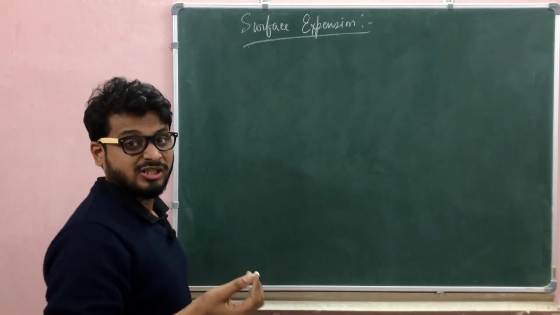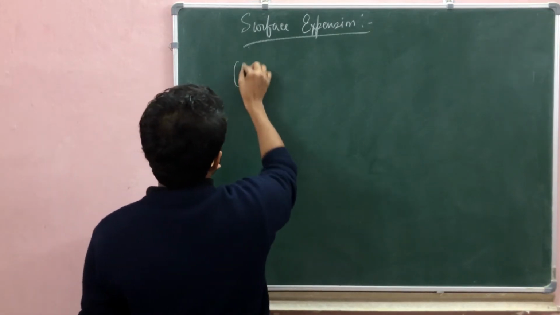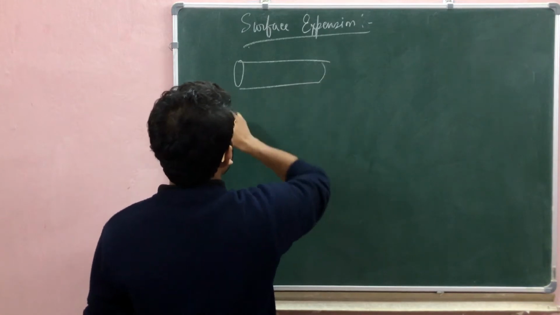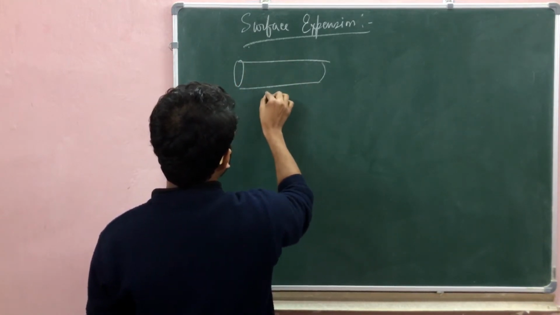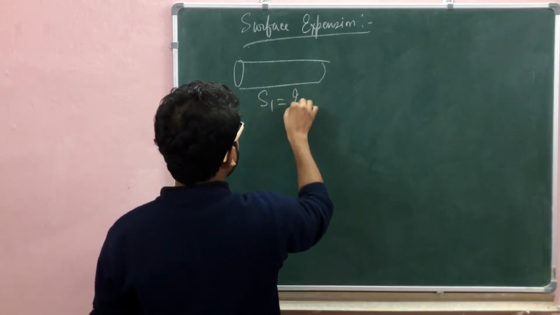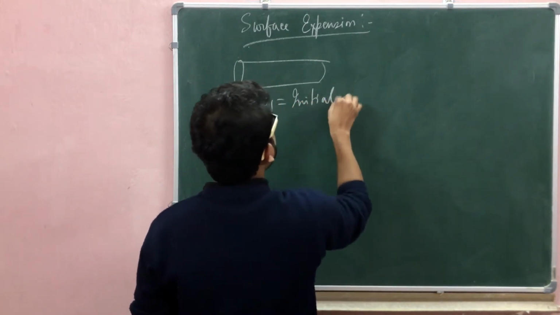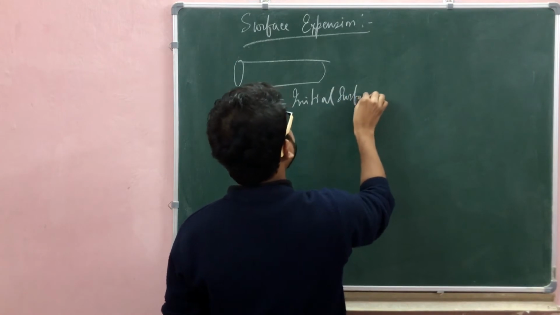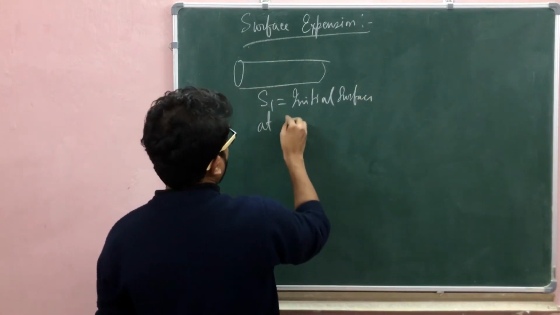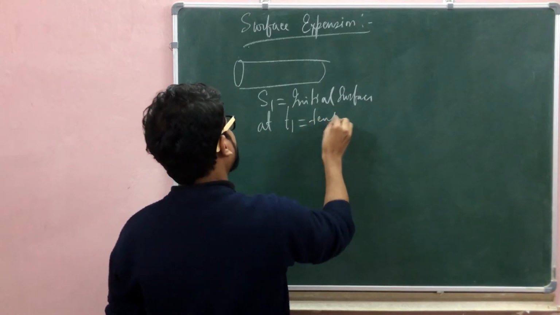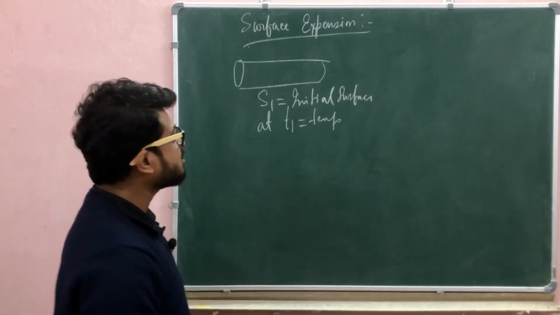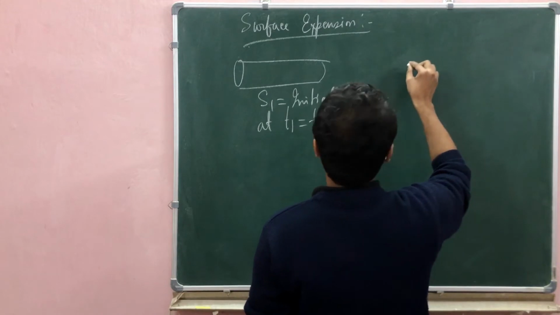Next, superficial expansion. Choose a metal body or anything. Choose an initial surface S1 at the initial temperature T1.